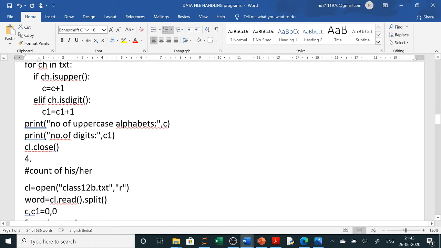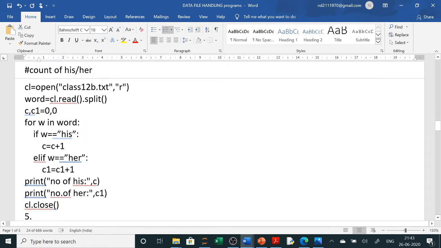Same way, if the question is to count his or her, then the same file you will open. Now wherever word is there, what you have to write? You have to write read, then either in the second line you have to write word dot split, or here only you can write dot split. Split will split it into words, so that the paragraph will be split into words.